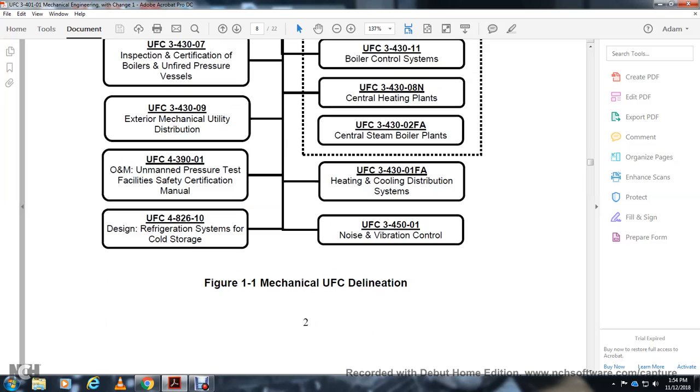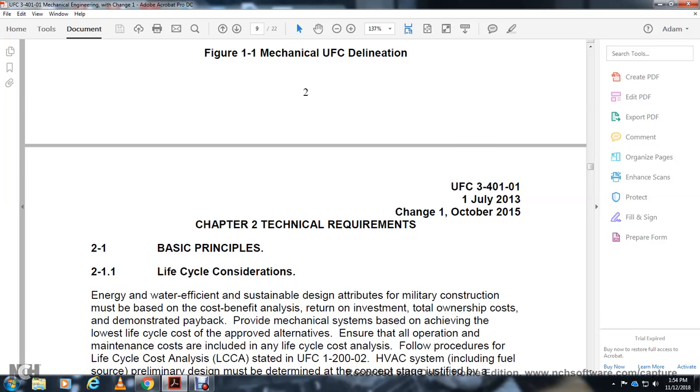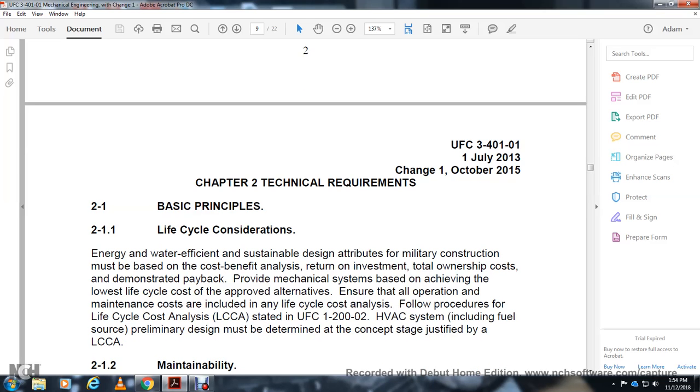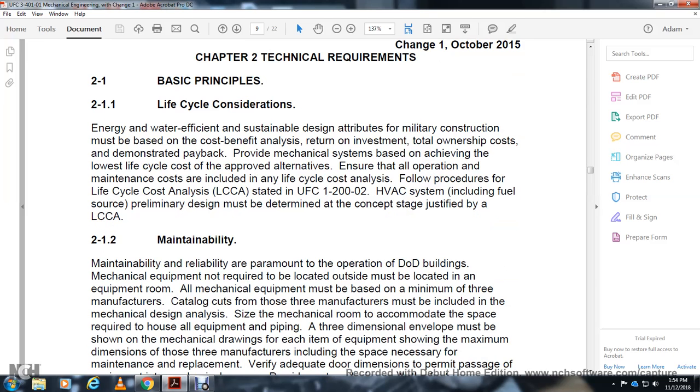3-450-01, Noise Vibration Control. Chapter 2, Technical Requirements, Basic Principle, Life Cycle Consideration. Engineering, water efficient, sustainable design attributes of the military construction must be based on the cost-benefit analysis for the return of the investment. Total ownership cost demonstrated payback with the provided mechanical system based on achieving the lowest life cycle cost of proven alternatives. Ensure all the operation and maintenance costs are included with any of the life cycle cost analysis, as specified by UFC 1-200-02. If a high efficiency system is included with the fuel source, preliminary design methods determined in the concept stage must be justified with the life cycle cost analysis.